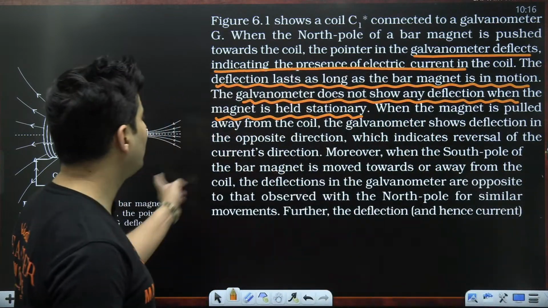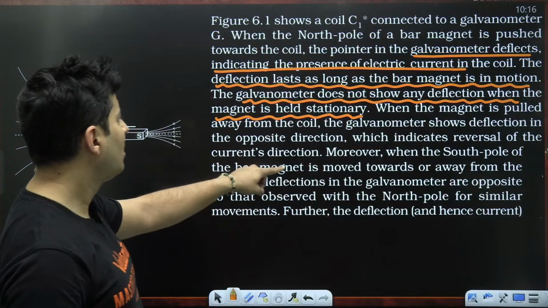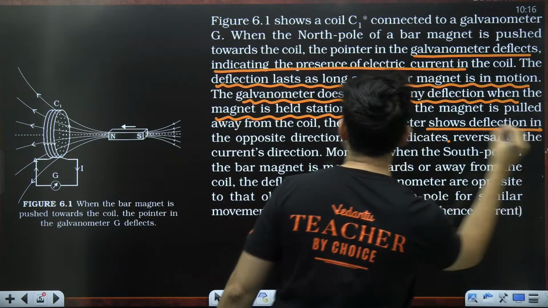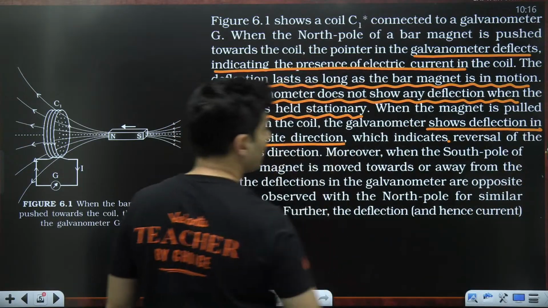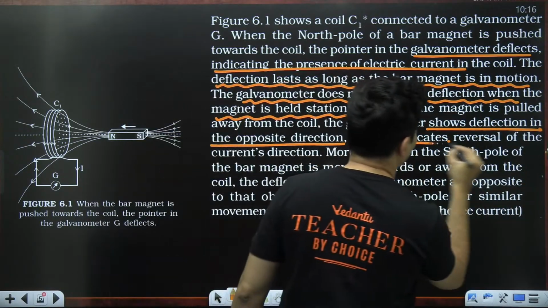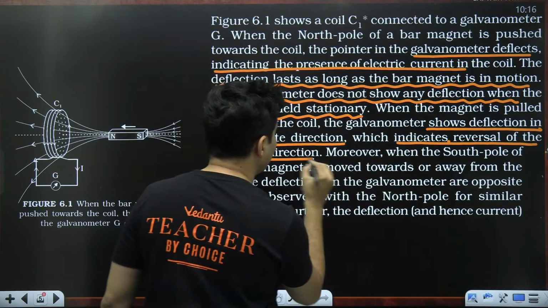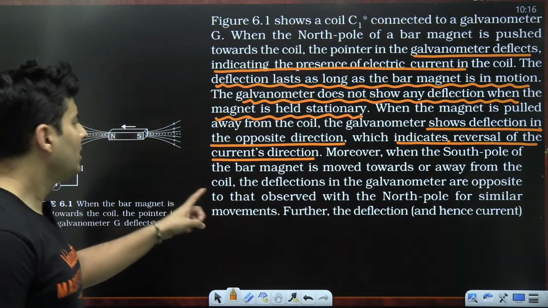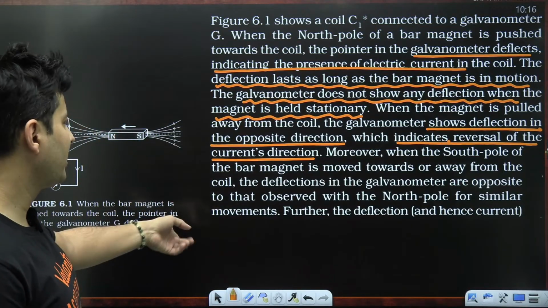When the magnet is pulled away from the coil, the galvanometer shows deflection in the opposite direction, which indicates reversal of the current's direction. Moreover, when the south pole of the magnet is moved towards or away, the deflections in the galvanometer are opposite.